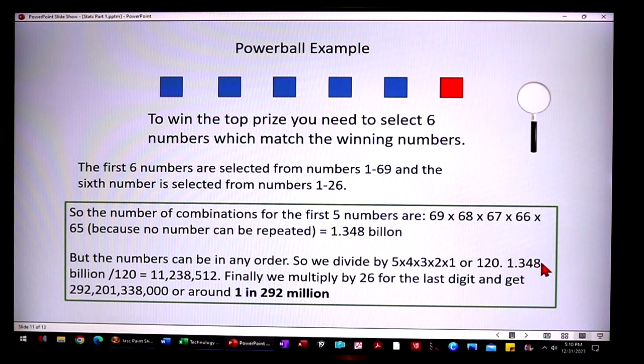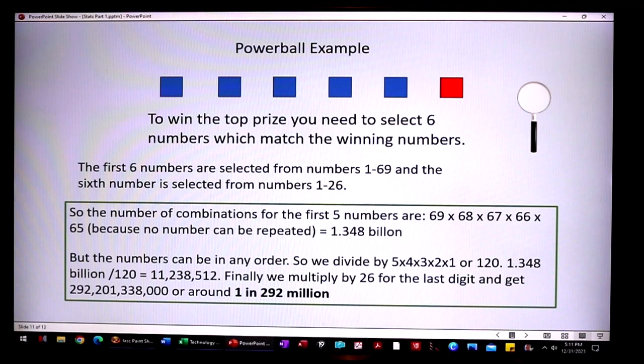So it's 1.348 billion divided by 120, or 11 million combinations. But we're not done. The last number you've got to pick has 26 possibilities. So we multiply that 11 million by 26 for the last digit, and we get 292 million choices or combinations.